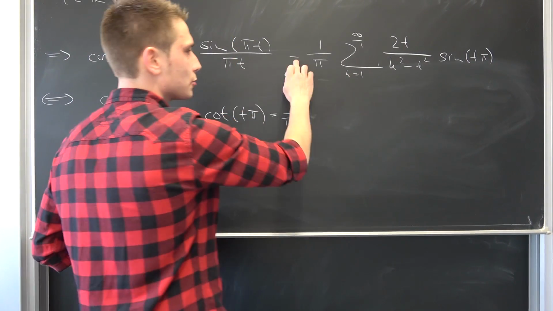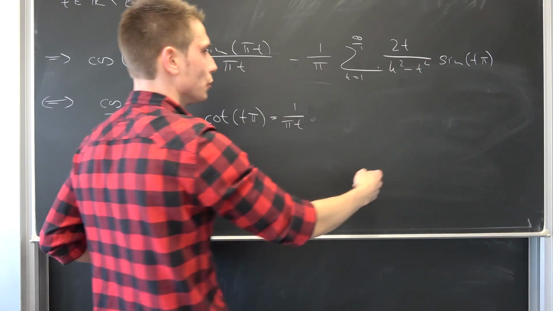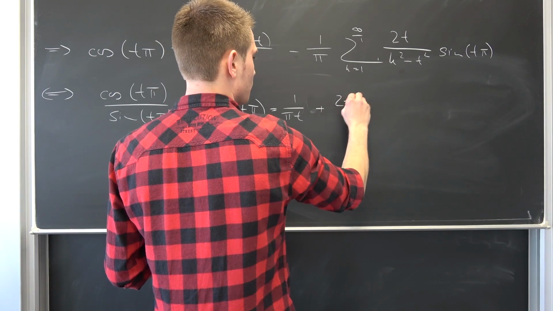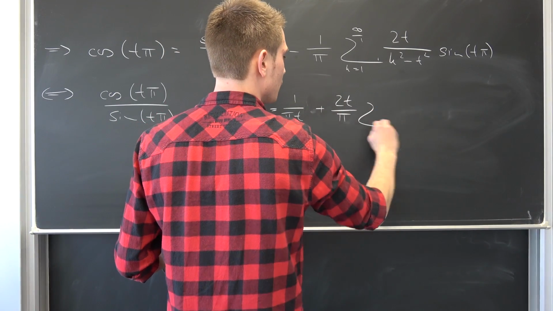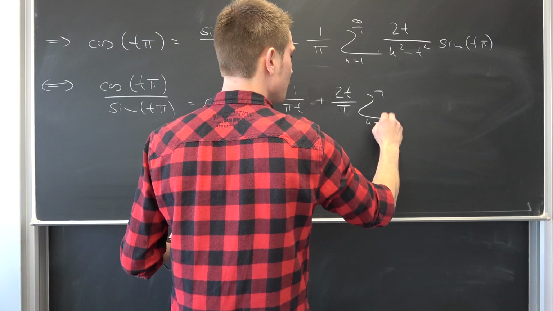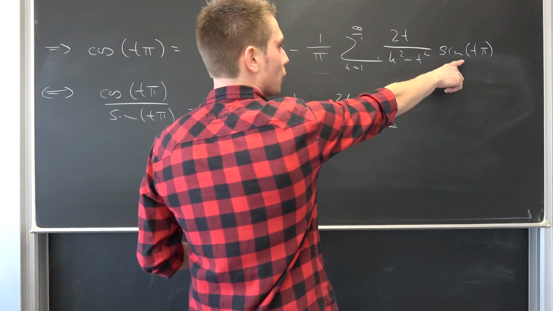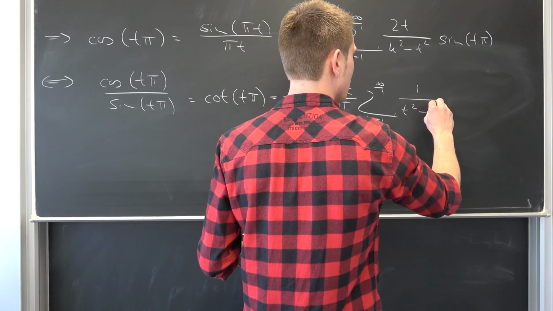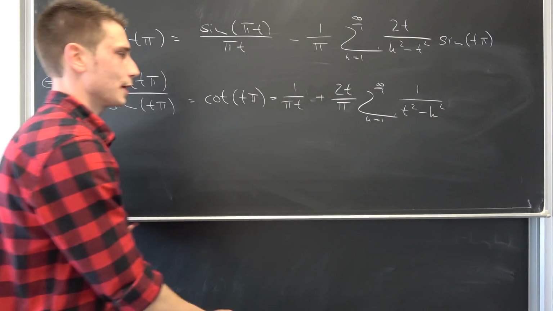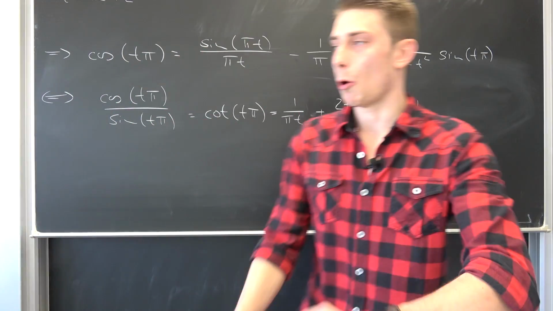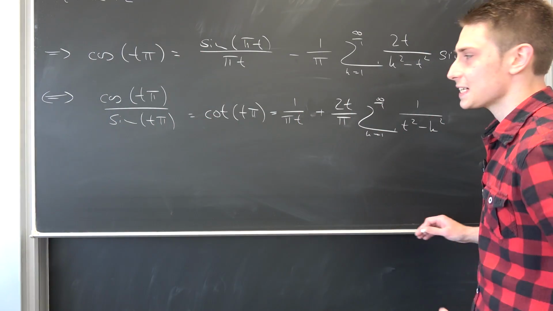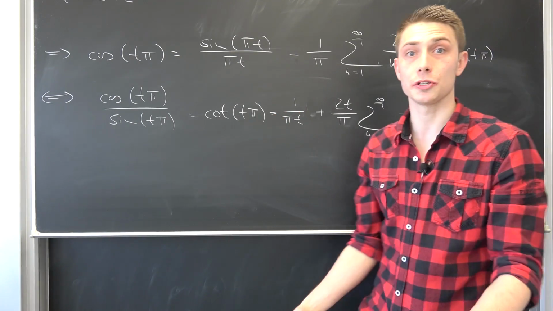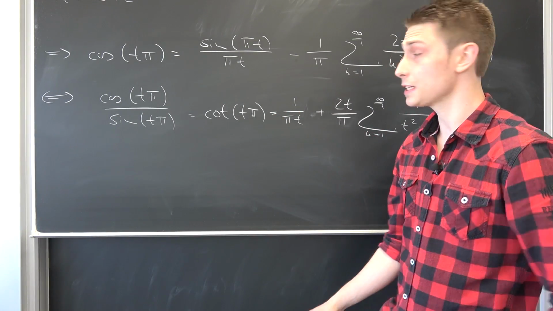So let's distribute the negative sign into here, turning around this order, and let's bring the 2 times t to the outside, so positive 2 times t over pi, sum running from 1 to infinity of, well, we got rid of the sign right here, so this is nothing but 1 over t squared minus k squared. We are basically done. So this right here is one expression which is equal to our boy, the Mittag-Leffler series